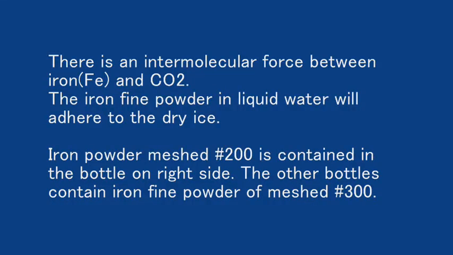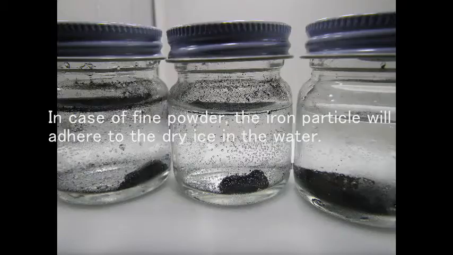There is an intermolecular force between iron and carbon dioxide. Iron powder will adhere to the dry ice in the water in the case of fine powder of iron. Iron powder of mesh 200 is in the bottle on the right. The center and the left include the fine powder of iron, mesh 300. In the case of fine powder, the iron particles will adhere to the dry ice in the water.